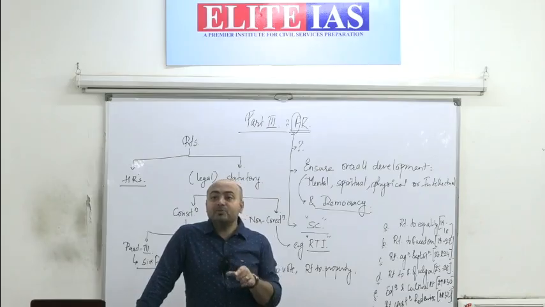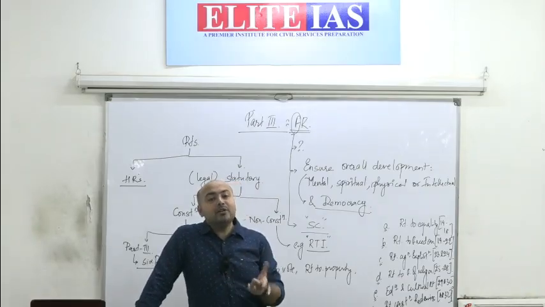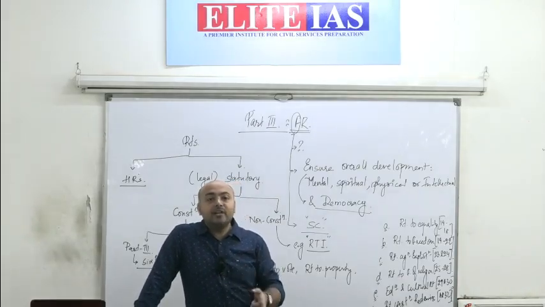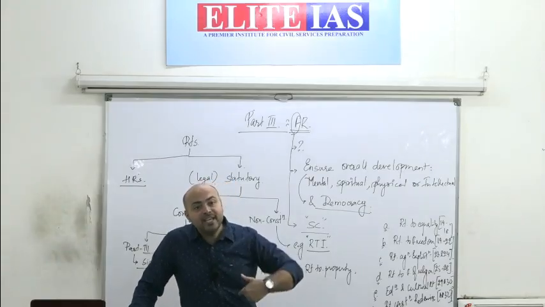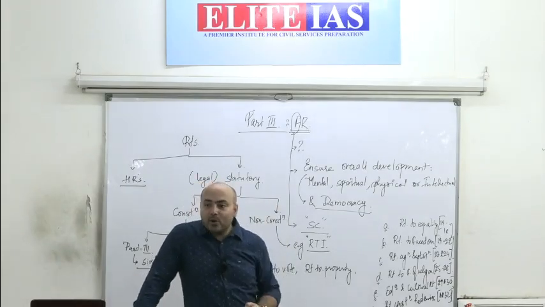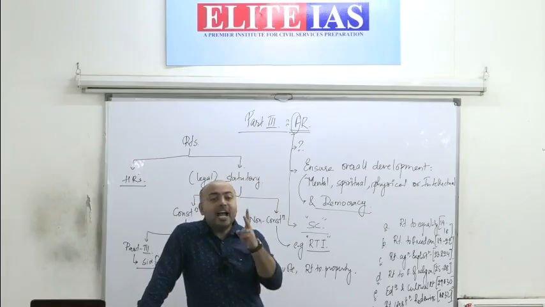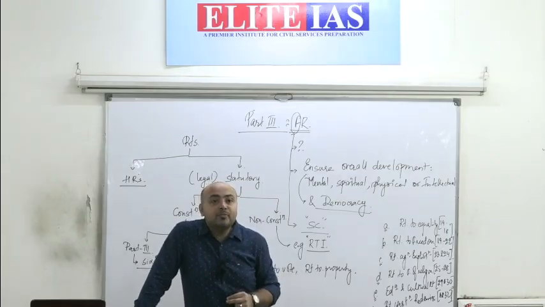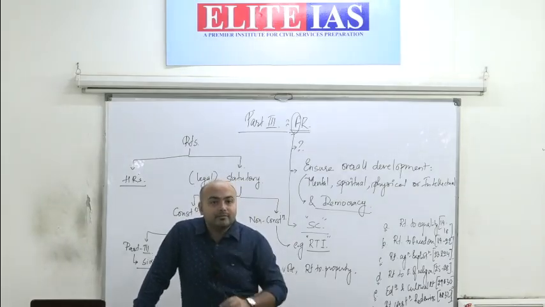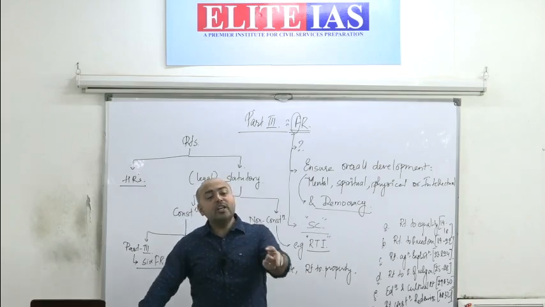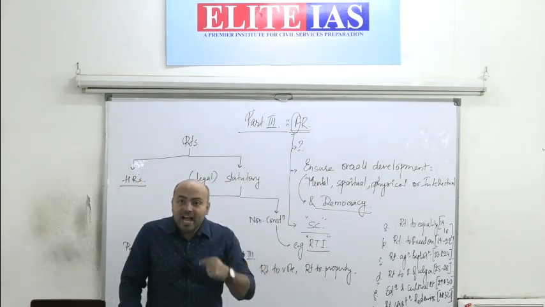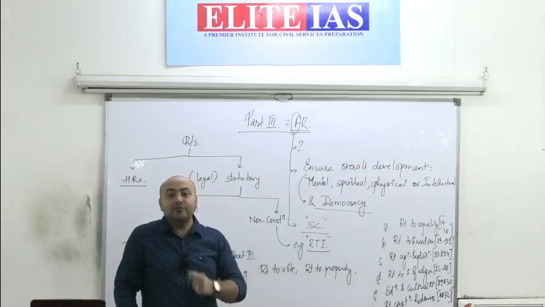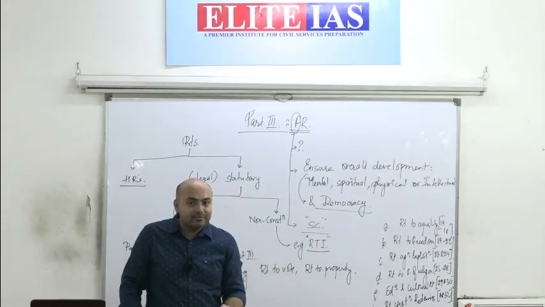The state cannot employ children, and even we as individuals cannot employ children. Similarly, Article 23 prohibits involuntary labor. Not only can the state not take up involuntary labor, even I as an individual cannot force someone to work for me.